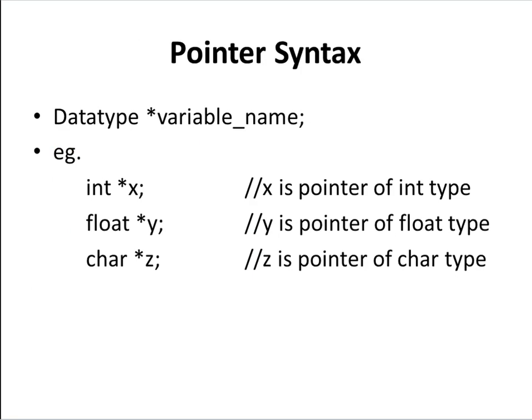This is the syntax of the pointer: data type, star, variable name. Here the data type may be integer, float or character, and the variable name as per our requirement. For example, int star x: x is a pointer of integer type. Float star y: y is a pointer of float type. Char star z: z is a pointer of character type. These are three examples to understand how we declare a pointer in a program.